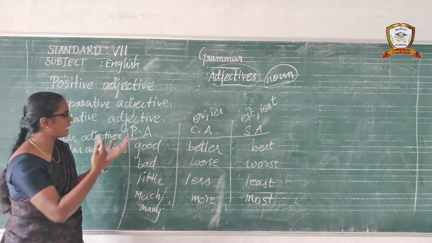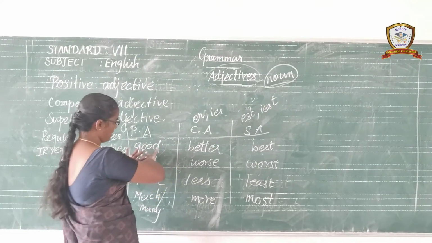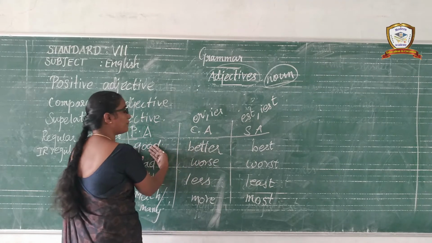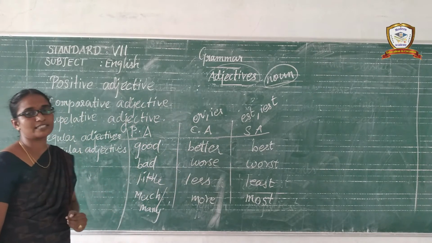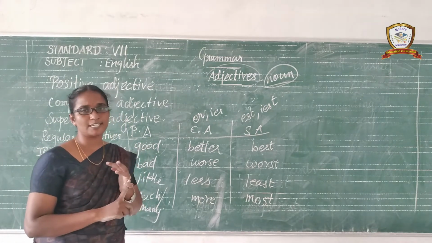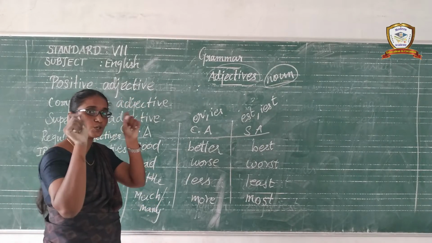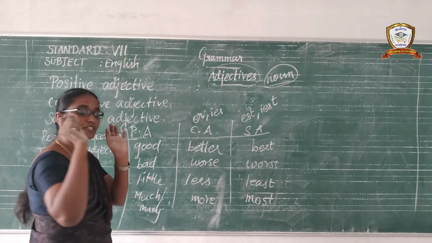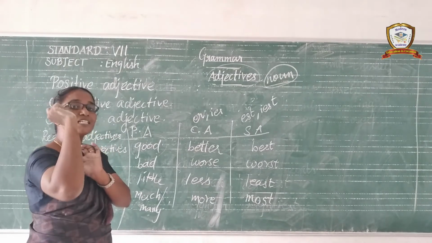For some adjectives we cannot add anything else. The comparative adjective and superlative adjective cannot be derived from the positive adjective. It is called irregular adjectives. Do you all know the difference between regular adjectives and irregular adjectives? What is meant by positive degree? The positive degree shows the normal quality. The comparative adjective shows the better quality. The superlative adjective shows the best quality.